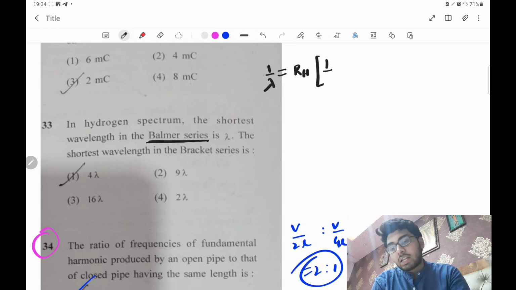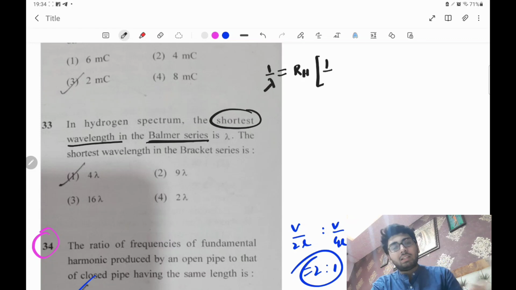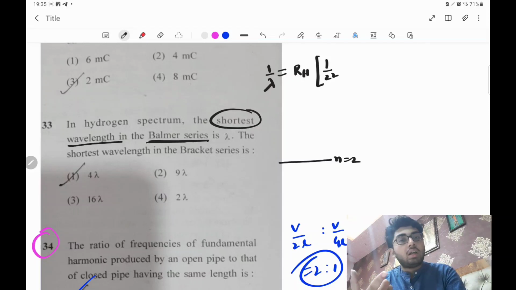But here you have to understand that they have asked about the shortest wavelength. You will find the shortest wavelength when the energy gap is maximum. Since they are talking about the Balmer series, the lowermost level has to be n equals 2.